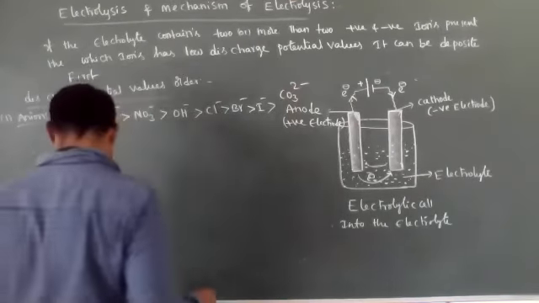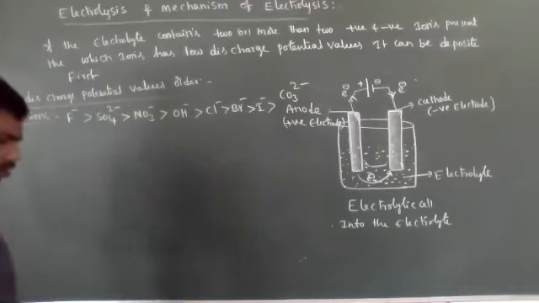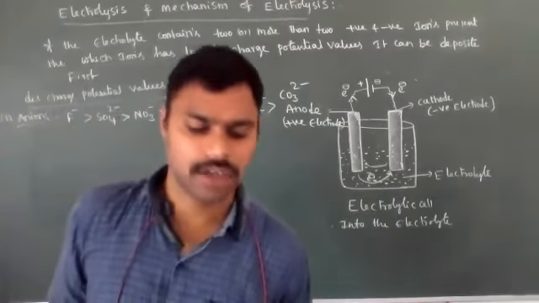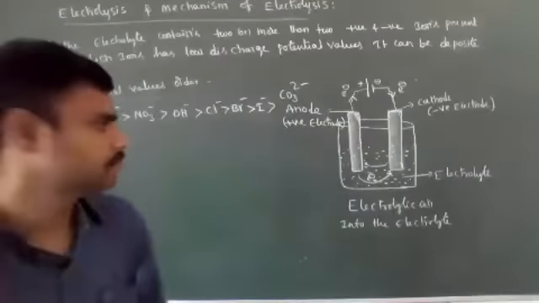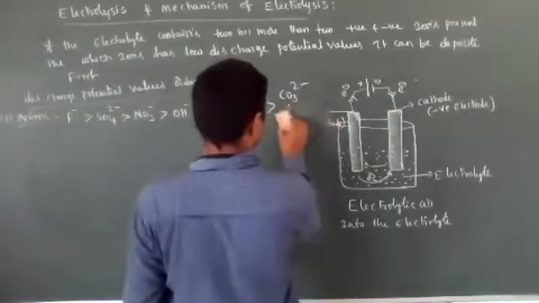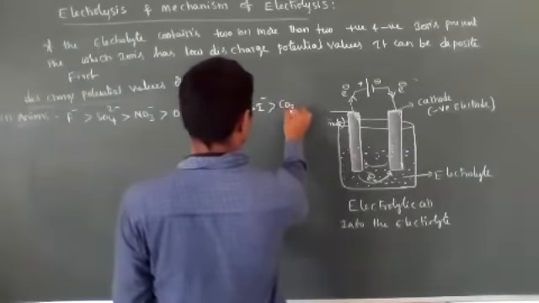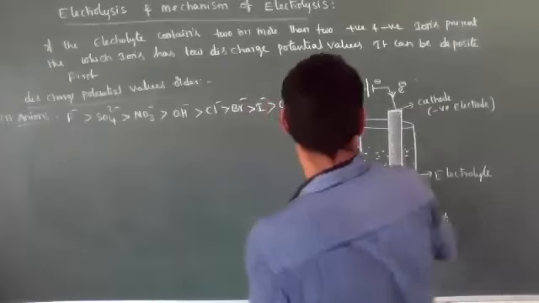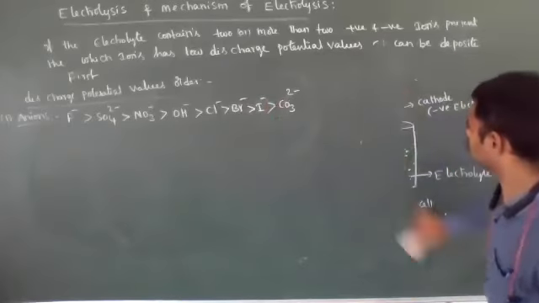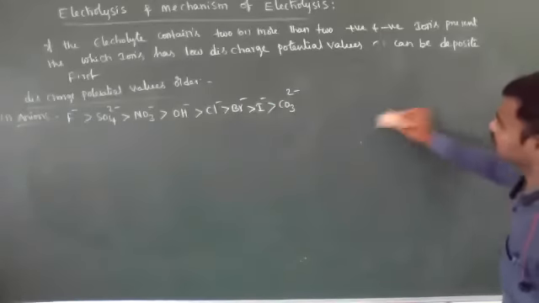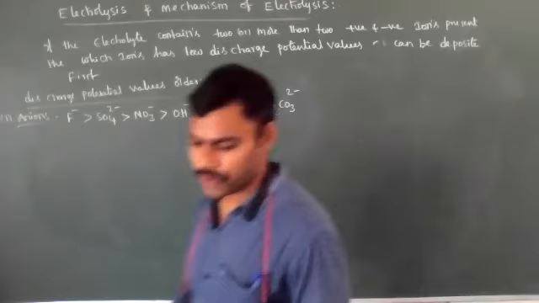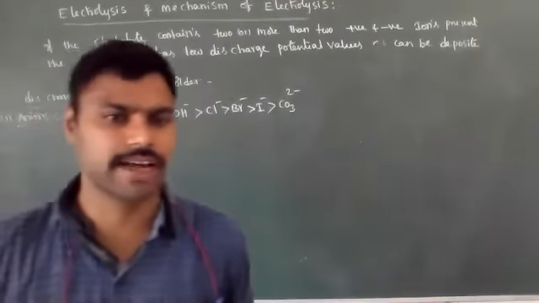The one having a very low discharge potential value is CO3 2 minus. So these are the discharge potential values of the different anions.